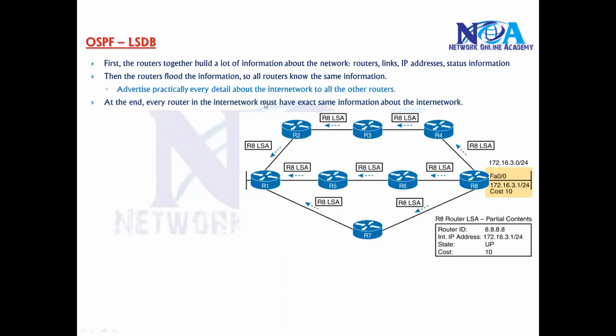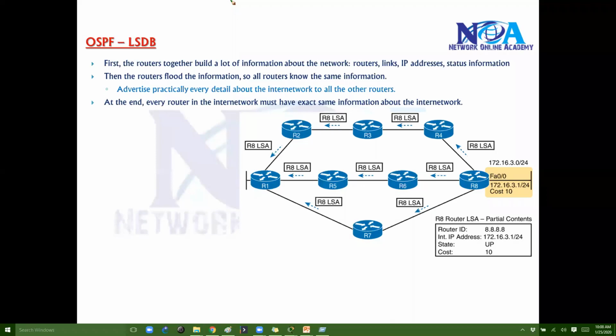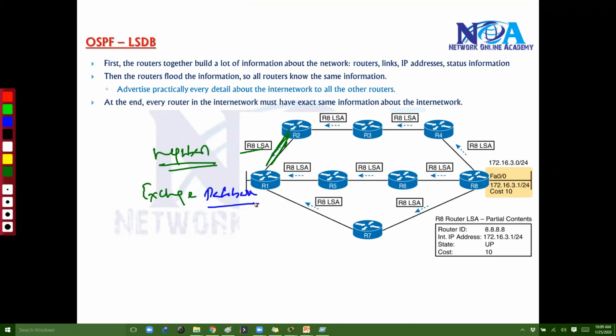Like in the previous sections, we have seen the OSPF neighborship. Now the routers will send out hello messages in the initialized stage. They do exchange the hello messages initially, and after that they will form the neighbor relationship. And we have also discussed the router ID concepts. So once the router establishes the neighbors, the next step is they will exchange the database. That's your second phase, before it selects the best route.